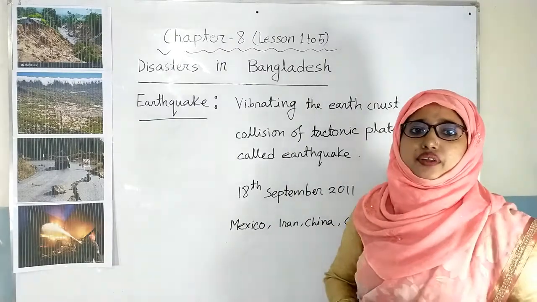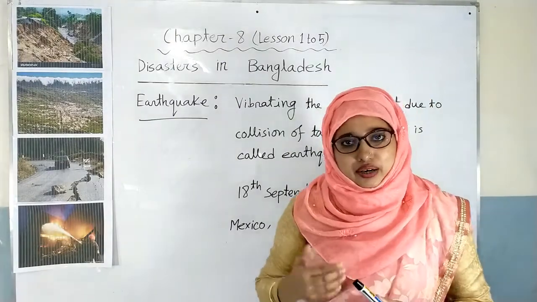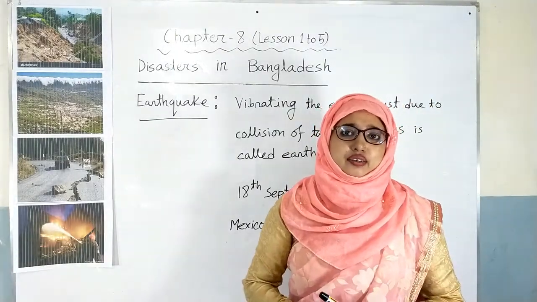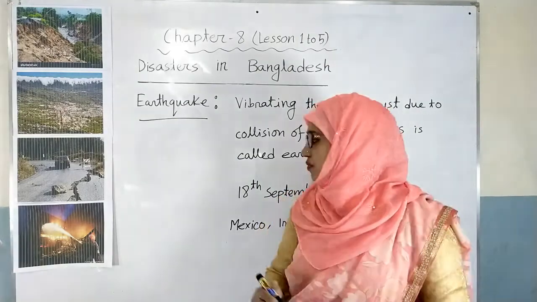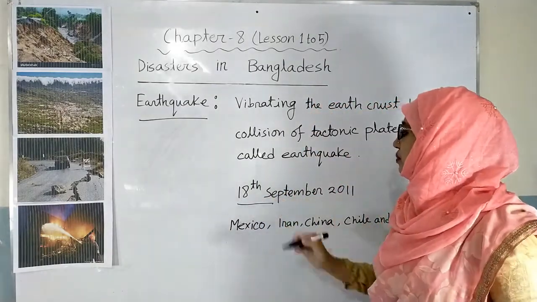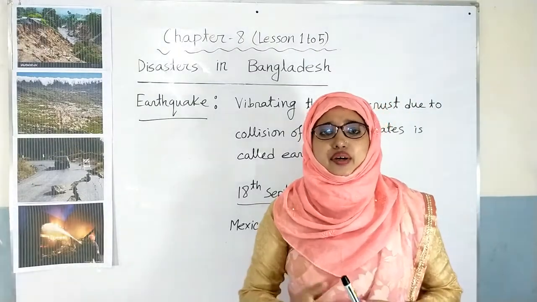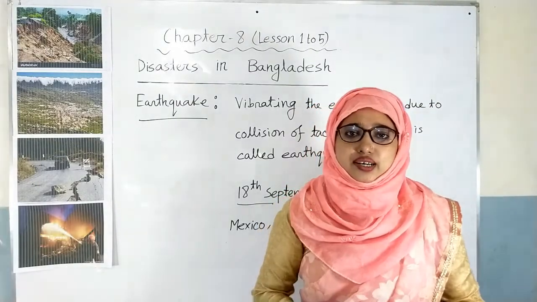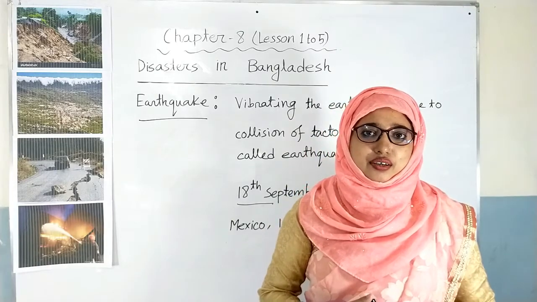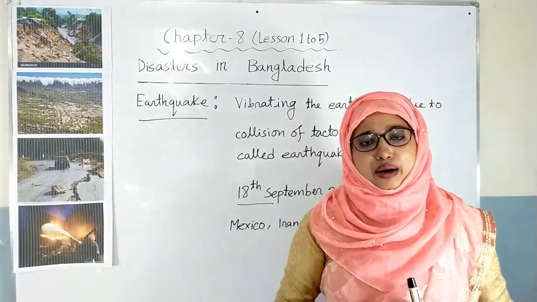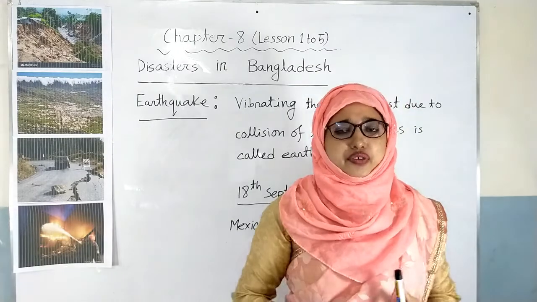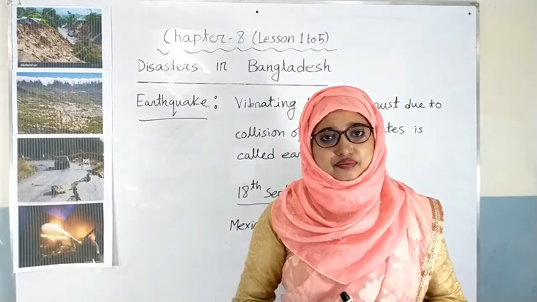Dear students, there was a mild earthquake attacked in our country on 18th September 2011. The quake attacked in Sylhet and Chattogram. Our Sylhet and Chattogram are very much earthquake-prone regions in our country.